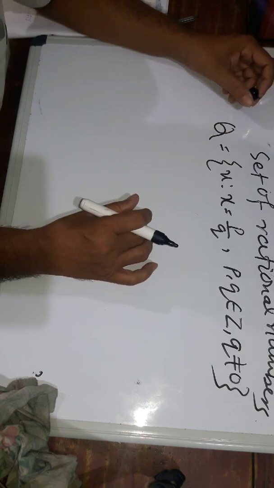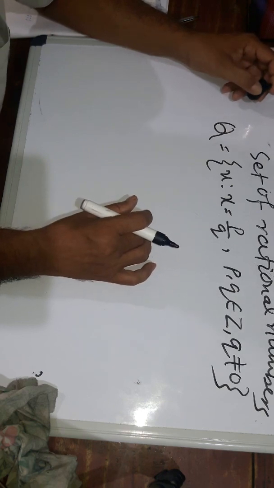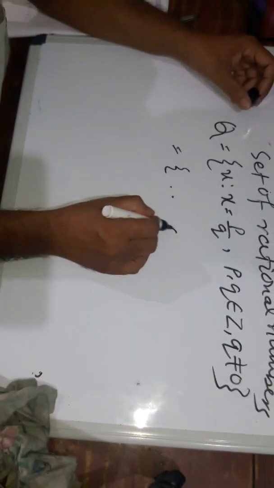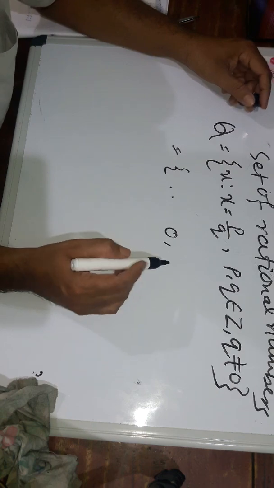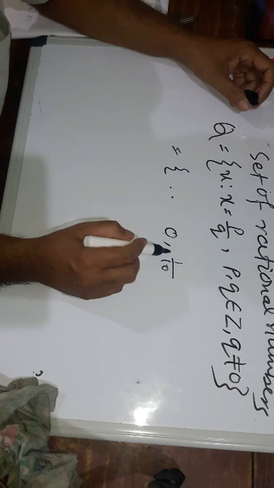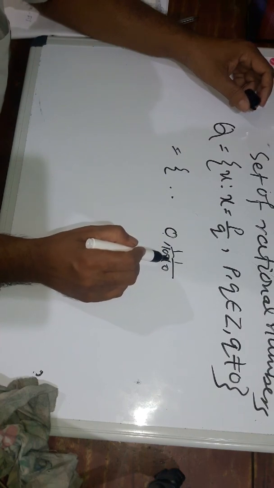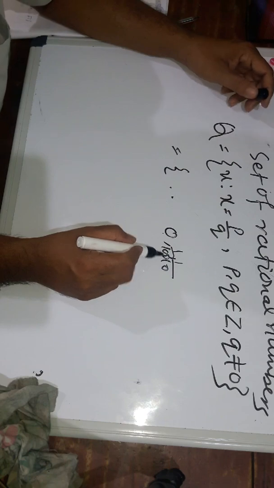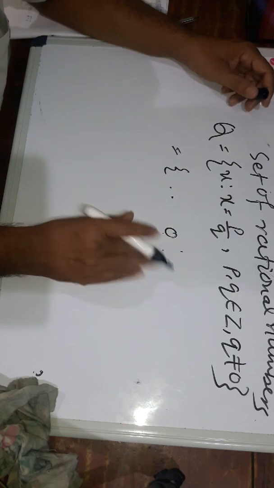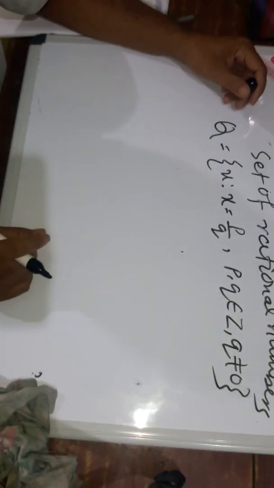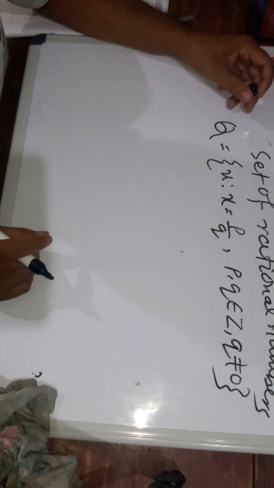Because we cannot write the consecutive rationals in an order. Suppose I write 0 here, what is the next rational number after 0? I would say 1/10. But between 0 and 1/10 there is also 1/100, and between 0 and 1/100 there is 1/1000. So the rational numbers cannot be expressed in the tabular or roster method.